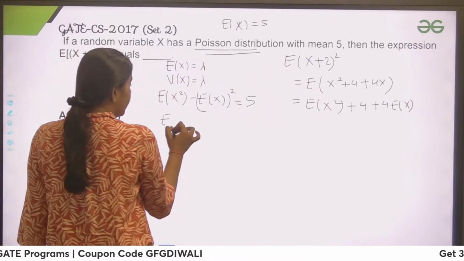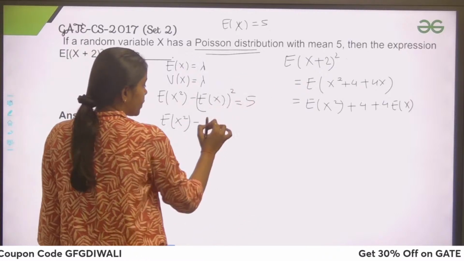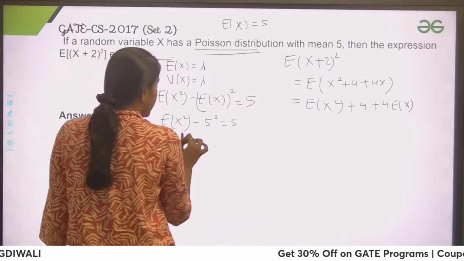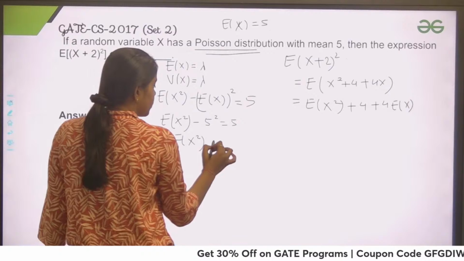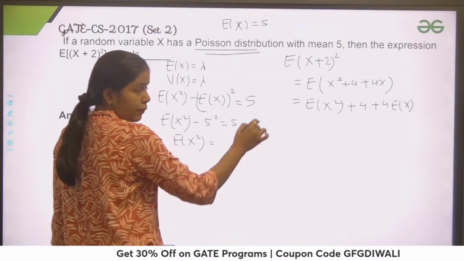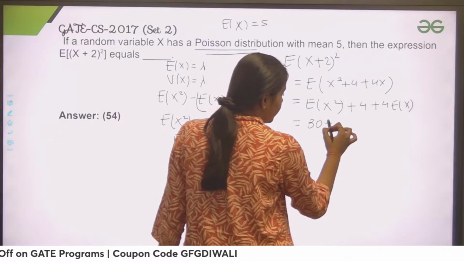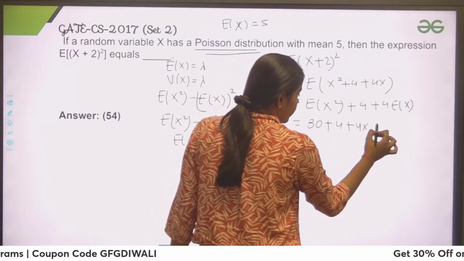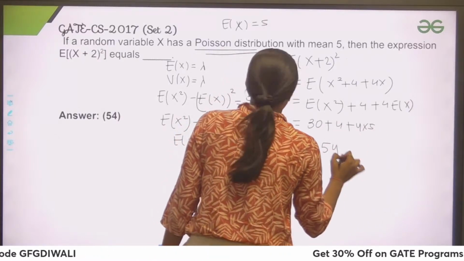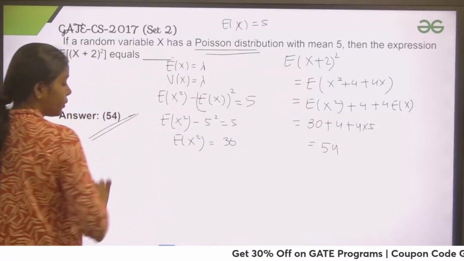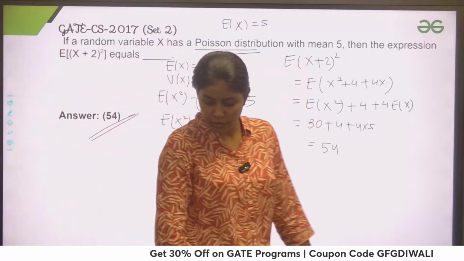Now expectation of x square, I need to find out. Expectation of x is 5, so 5 square, equals 5. So I got expectation of x square equals, that would go to the right hand side, and we get 30. Now you can put the value: 30 plus 4 into 5. That would give me 54. So which option is correct? Sorry, this is a numerical based question.